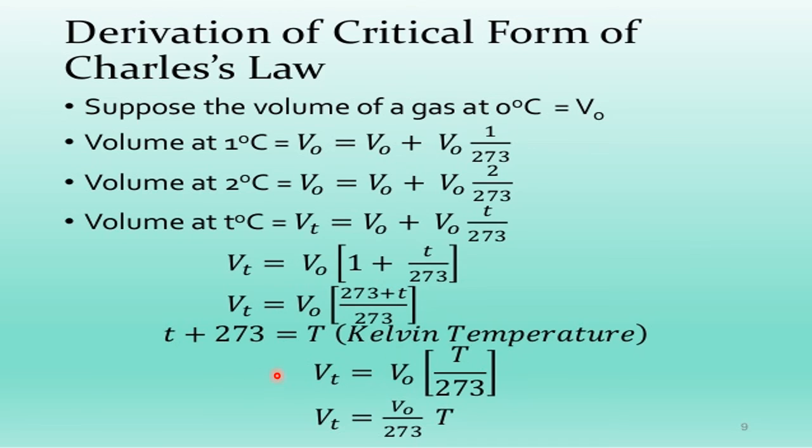So T plus 273 is equal to capital T, which is called Kelvin temperature. Therefore, this is modified as Vt equals V naught by 273 into capital T, the volume at the absolute or Kelvin temperature.